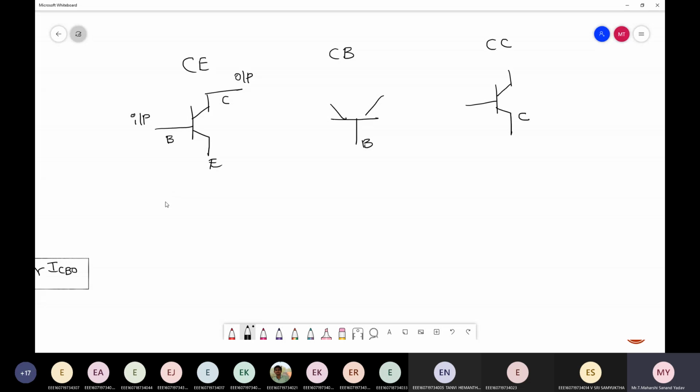So I'm asking for resistance. I know that V is equal to I into R. This is Ohm's law. I want resistance, so R is equal to V by I. What is input voltage? VBE by IB.